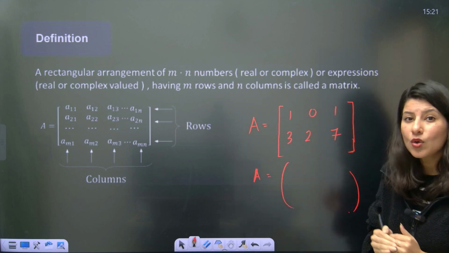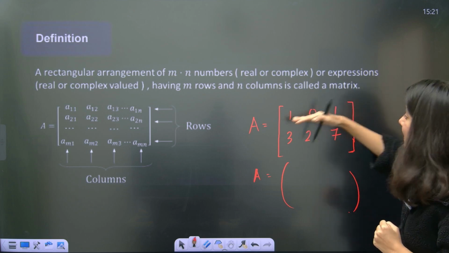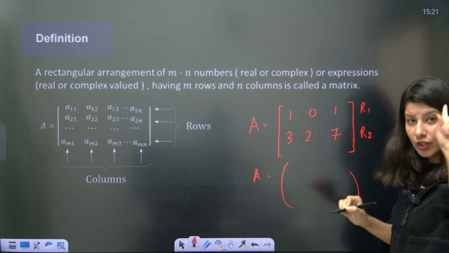So how many rows are you able to see over here? So ma'am, this is your row number 1. This is your row number 2. So row 1, row 2. We have got 2 rows.